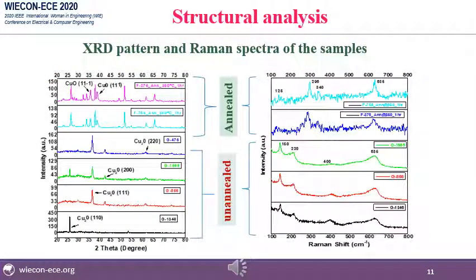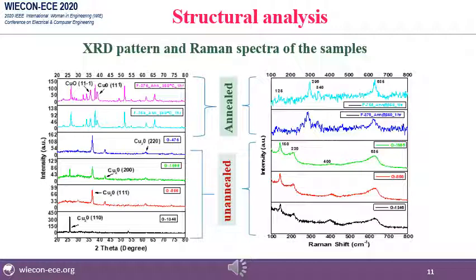The structural analysis. This slide shows the XRD pattern and Raman spectra for our samples. From the XRD spectra, it is shown that the unannealed samples show only different phases for cuprous oxide, but from the annealed sample it is visible that with the cuprous oxide phases, cupric oxide phases are also visible, and the unannealed and annealed conditions also show the same properties in case of Raman spectra.